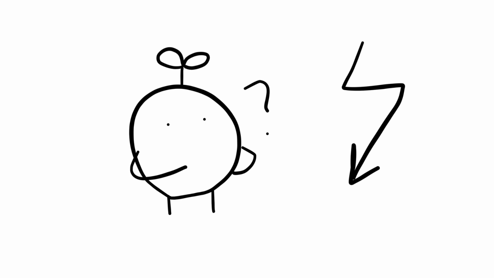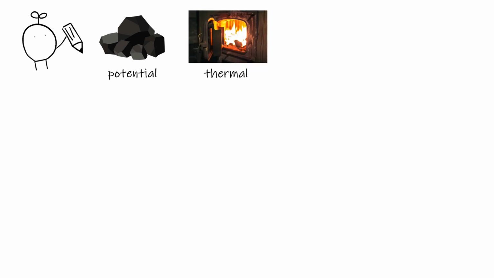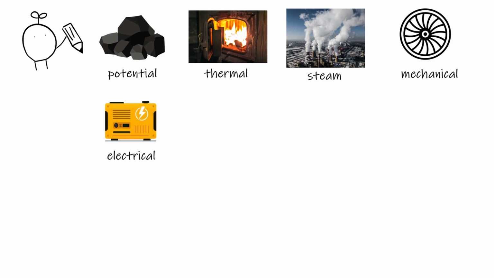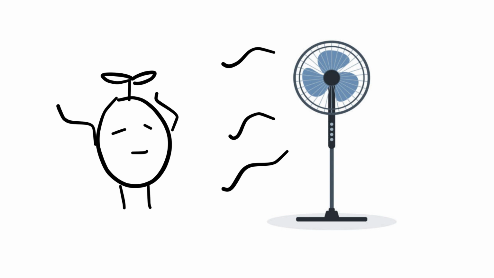Now to answer our question, where does our electricity come from? Here is a complete illustration. From the thermal and potential energy of burning coal, to thermal and kinetic energy of steam, to mechanical energy of the spinning turbine, to the generator converting it to electrical energy, to the fan motor turning it into mechanical energy, making the blades turning it into airflow. And that is how we get electricity to power our wonderful inventions.